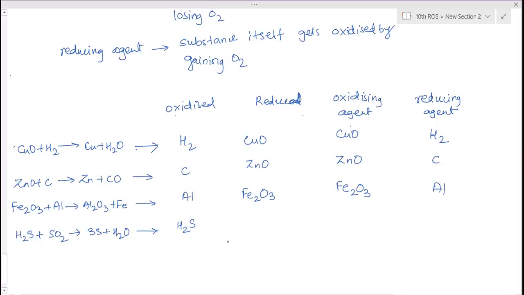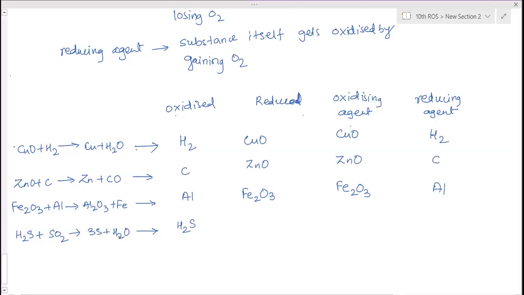How can we say H2S is oxidized? It is oxidized to H2O. So where has the S gone? It has become sulfur.